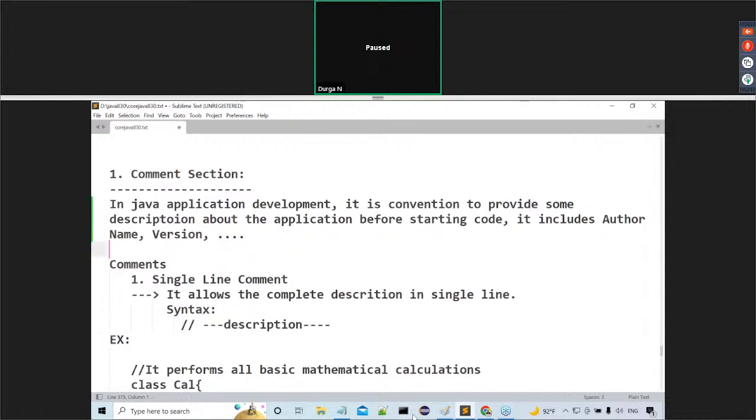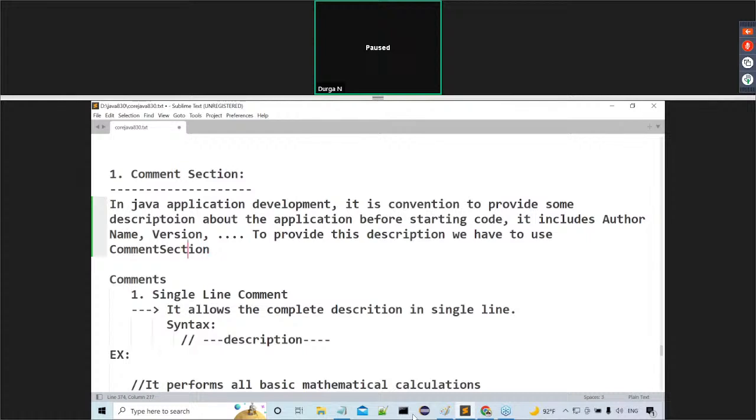To provide this description, we have to use the comment section. Am I right or not? We have to use the comment section. That's the purpose of the comment section.